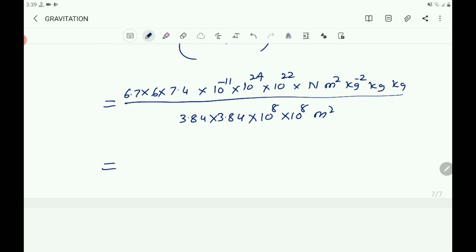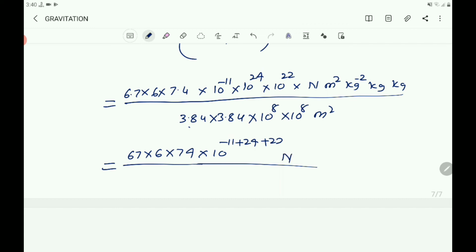Here 6.7 into 6 into 7.4. If it is possible, try to cancel it, or otherwise here there are 2 digits after the decimal point. So you can cancel this here: 67 into 6 into 74 and 10 power minus 11, 10 power 24, 10 power 22 is there. Then you can write 10 power minus 11 plus 24 plus 22 n, and here m square and m square cancel, and this also cancels.